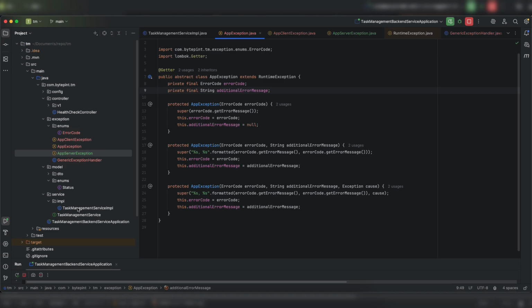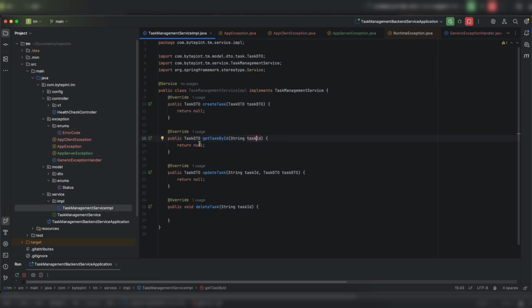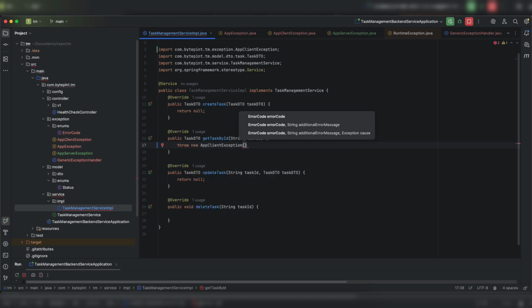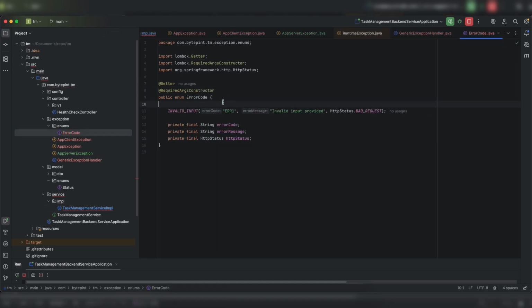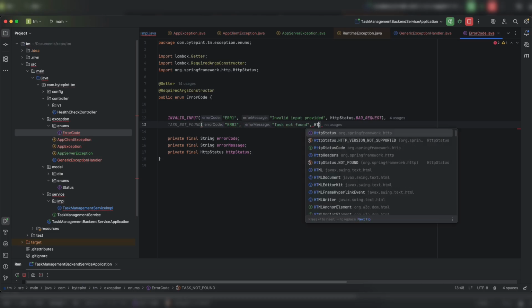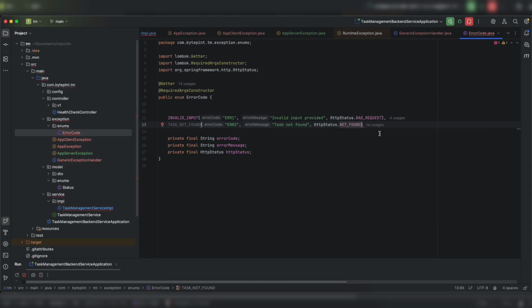Okay, now go to your service impl and let's throw this exception. So throw new AppClientException. Let me create an error code for task not found. Let's say error2, so that means it should come after invalid. Let me replace it with a comma. Task not found. And if something is not found, then what is the HTTP status? Not found. That means 404.